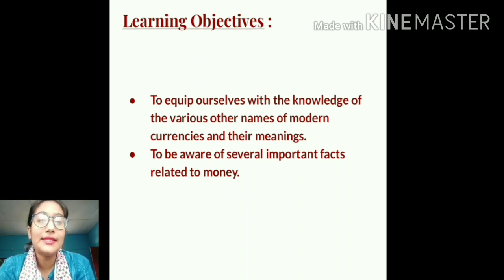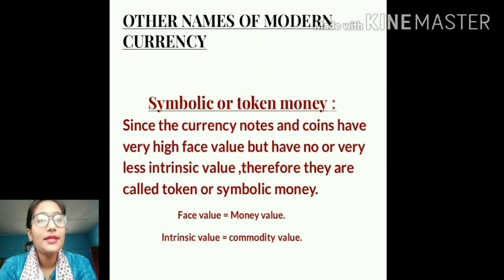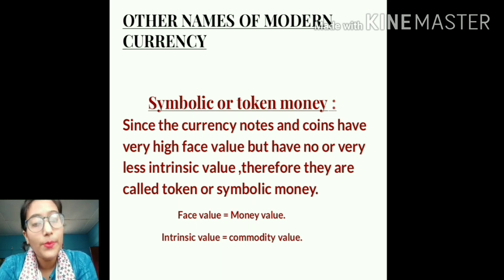So students, let's begin with the first important name that is given to the modern currencies, that is symbolic or token money. Symbolic means to represent something, right? To indicate something. So why are paper currency notes and coins considered symbolic or token money?